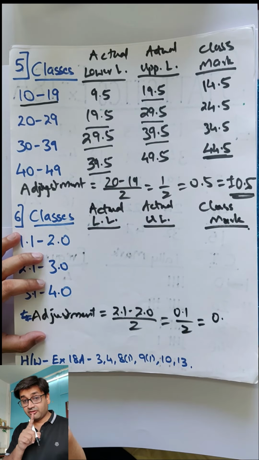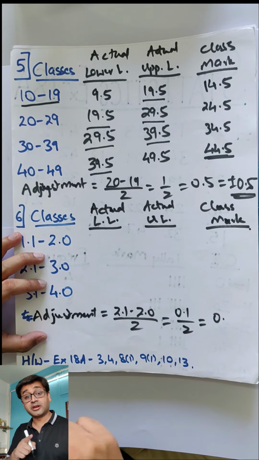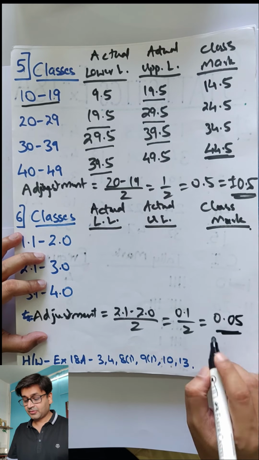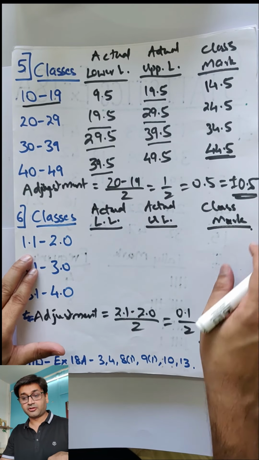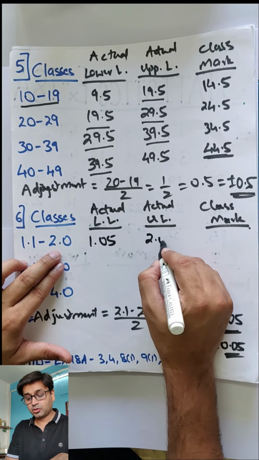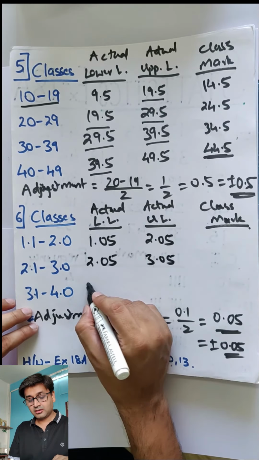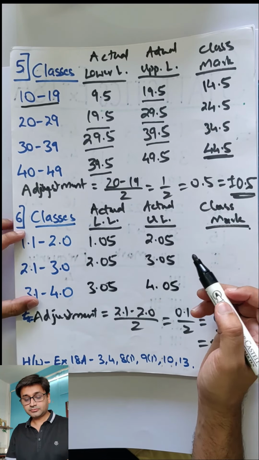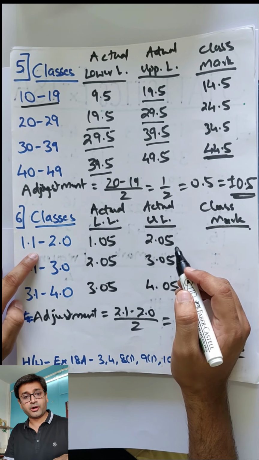So when I divide, be very careful while dividing this. People write 0.1 divided by 2 as 0.5. Even you must have written that, no? It should be 0.05. So it is going to be plus or minus 0.05. So 0.05 subtracted from this. Be very careful while doing this. So 1.05 and adding over here 2.05. Likewise 2.05, 3.05, 3.05 and 4.05. Adding these two, so I will get 2 plus 1, 3. 3.1, half of that. How much?